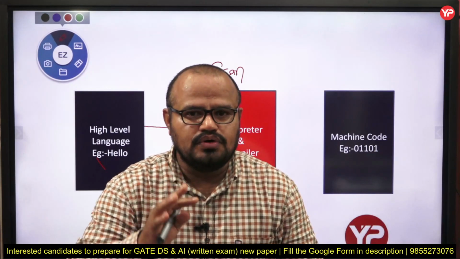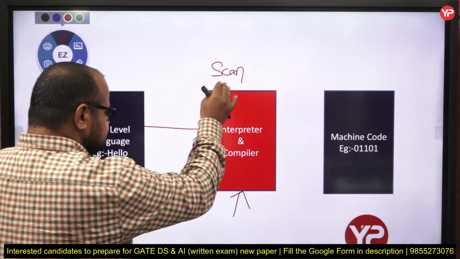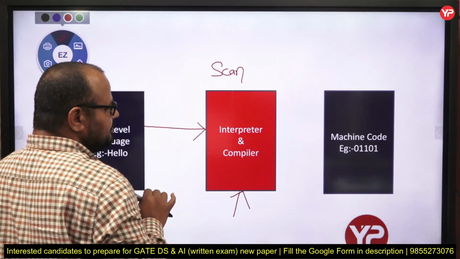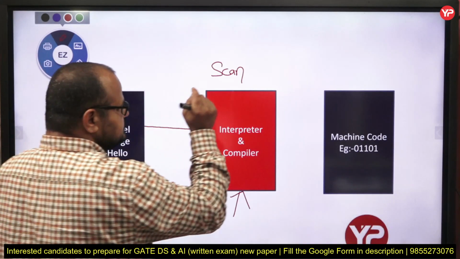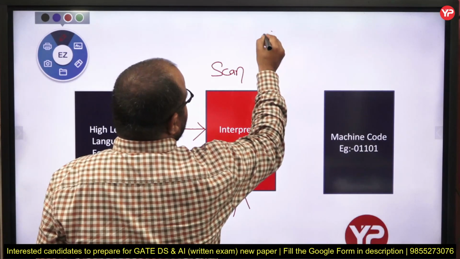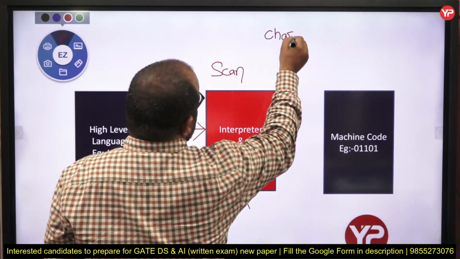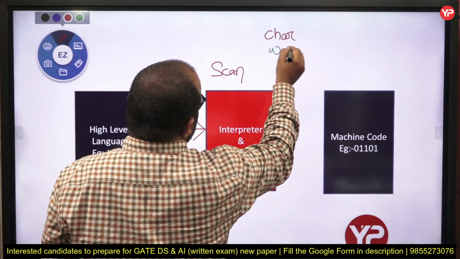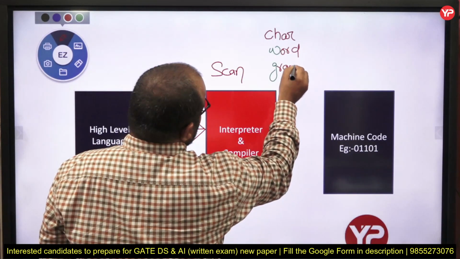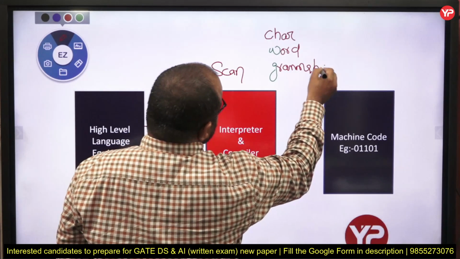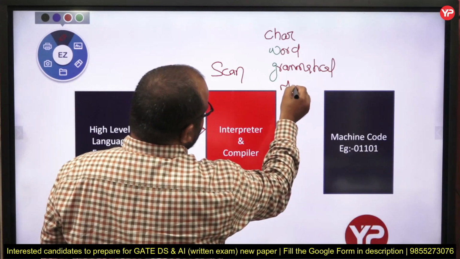No. If I am using wrong grammar, are you people able to understand? No. The point is, it scans the whole program, it scans the whole code, starting with a character, to a word, to the grammatical mistake or the meaningful mistake.